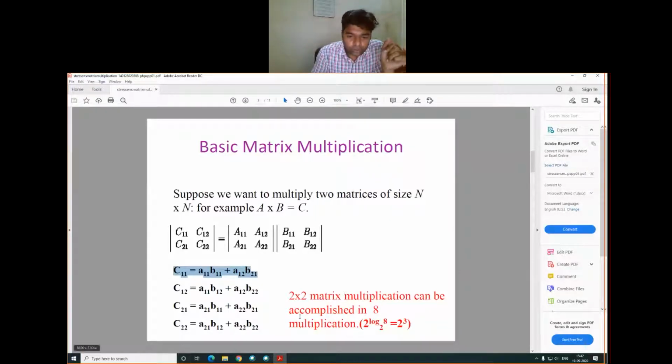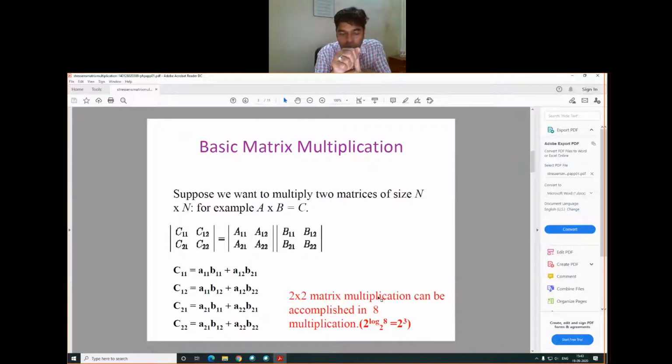So a 2 cross 2 matrix multiplication can be accomplished in 8 multiplications. From here we can analyze how many multiplication operations are performed, because when we perform matrix multiplication, ultimately we are performing either multiplication or addition operations. Only these two operations.